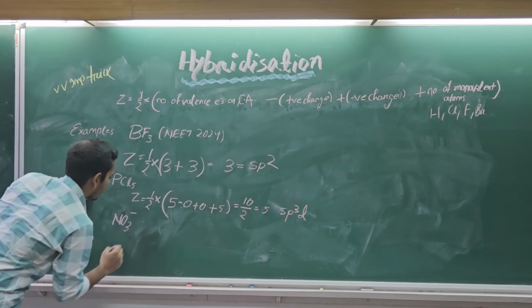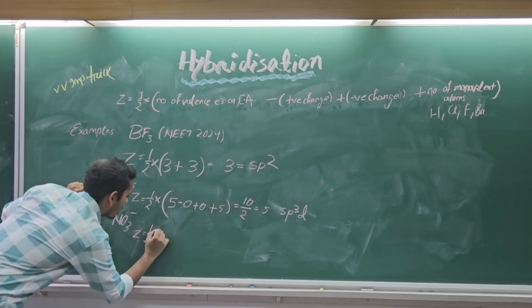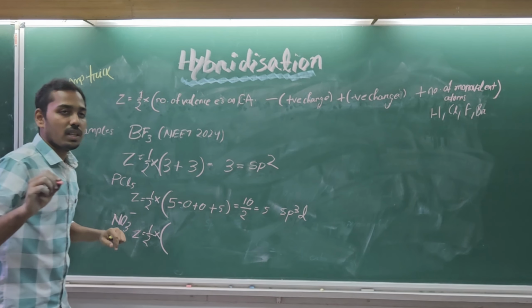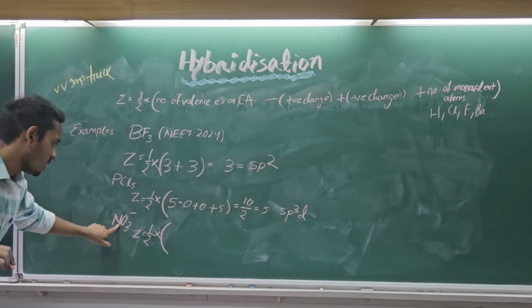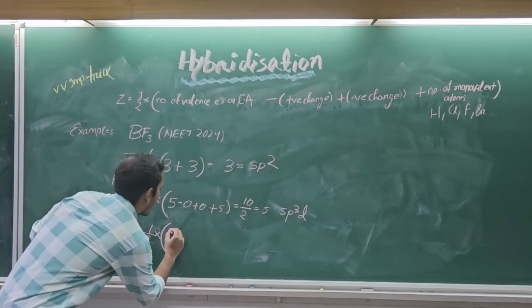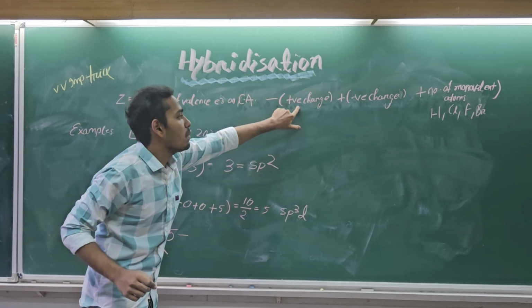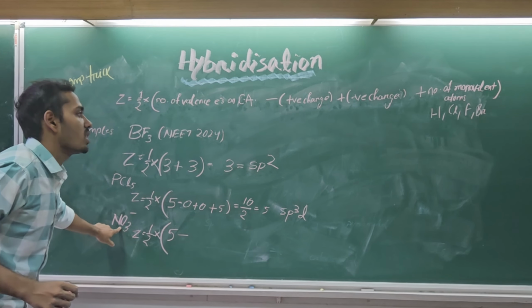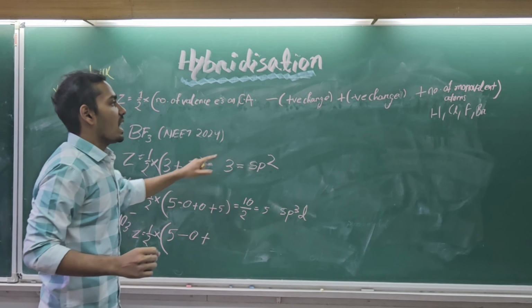Okay, now the last example, NO3 minus. For that, Z equals half times the number of valence electrons on the central atom. Here the central atom is nitrogen. So nitrogen has 5 valence electrons, minus any positive charge. It does not carry any positive charge, so minus 0, plus any negative charge.